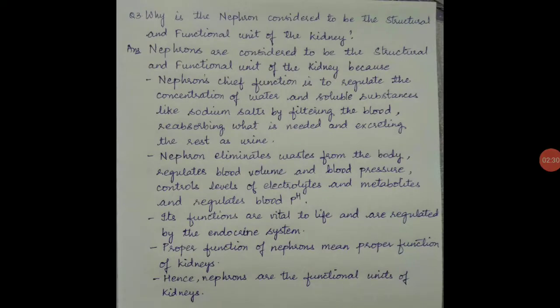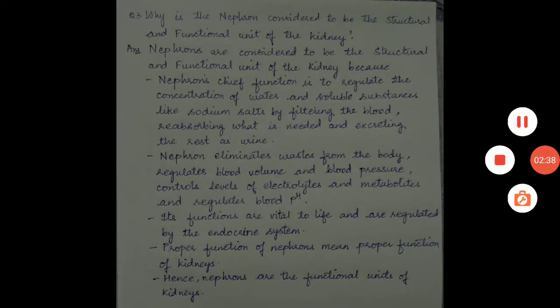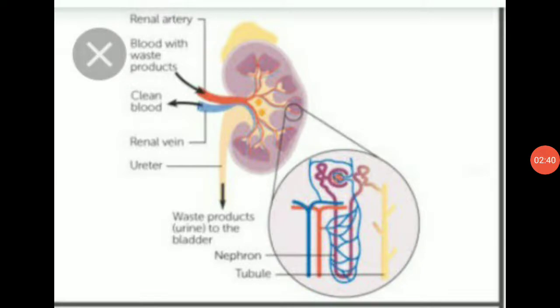Question number 3. Why is the nephron considered to be the structural and functional unit of the kidney? Kidneys are made up of millions of cells called nephrons, and these nephrons are responsible for excreting the waste material which is produced in our body.